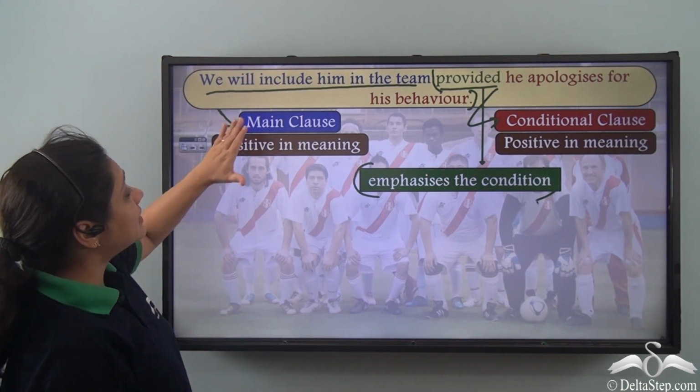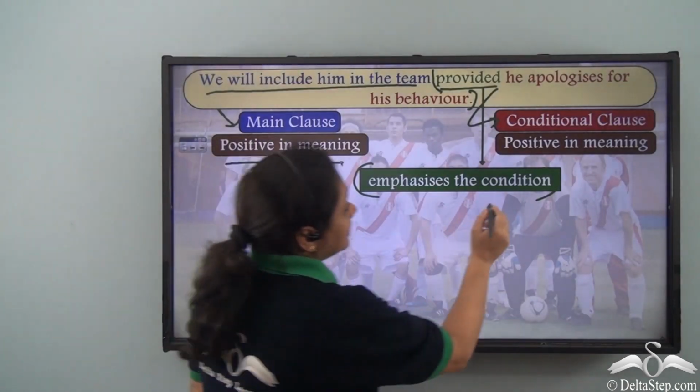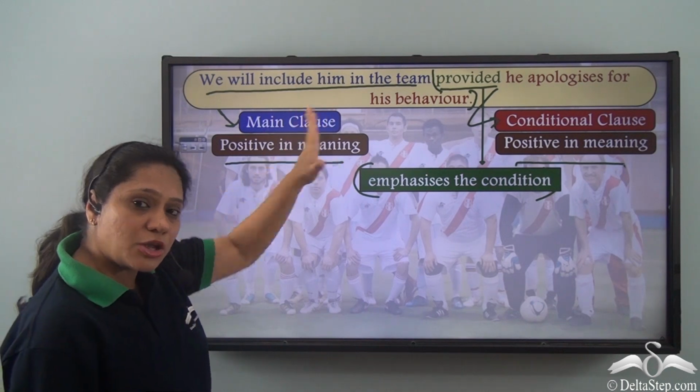And what do we see? That the main clause is positive in meaning. Also, the conditional clause is positive in meaning. There is no negative sense in any of these clauses.